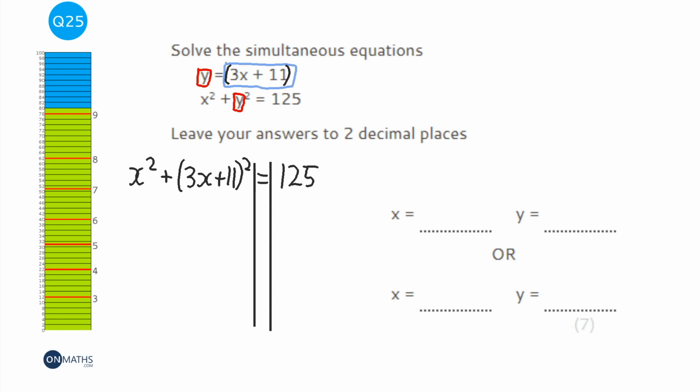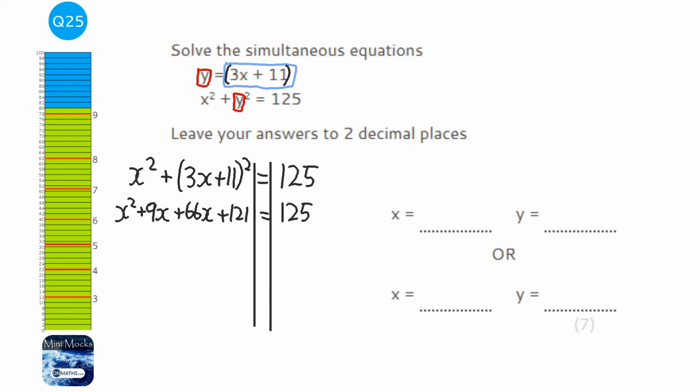And now I need to rearrange this so that I've got a nice quadratic. So the first thing I'm going to do is expand that bracket. 3x times 3x is 9x squared. 3x times 11 is 33, plus another 33 is going to be plus 66x. And then 11 times 11 is going to be 121, equals 125.